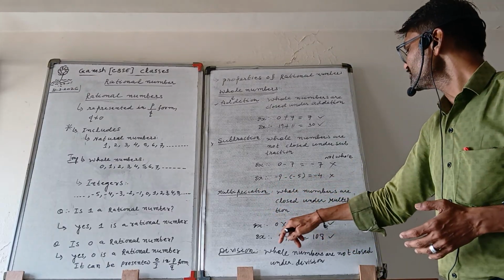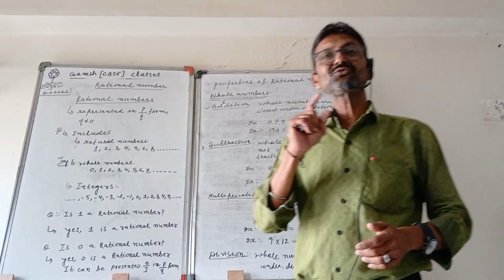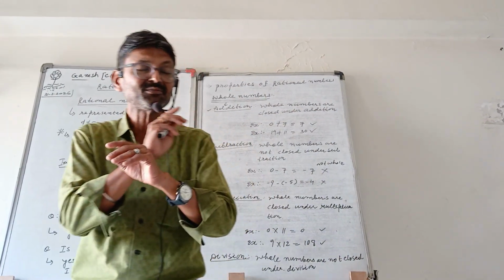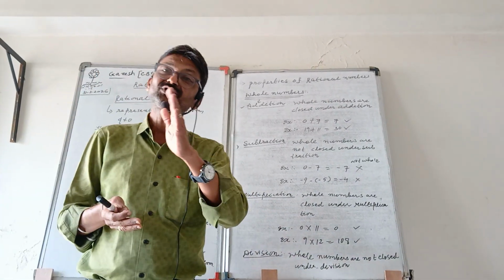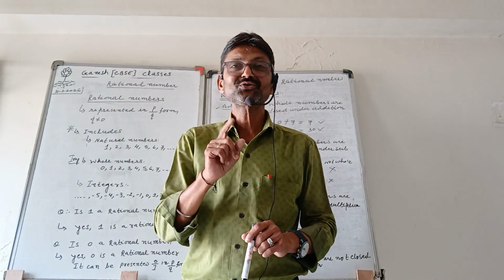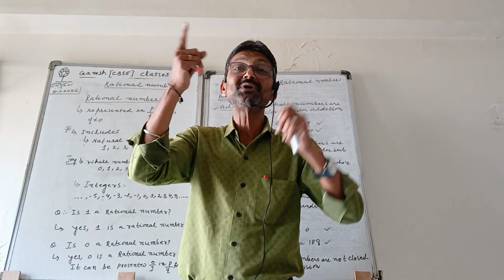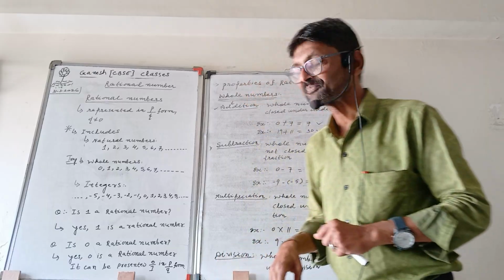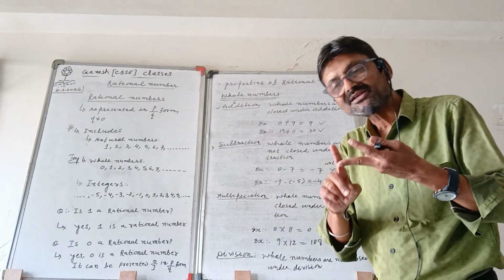0 into 11 is equal to 0, and 0 is very powerful, beta. So never try to win in multiplication with 0. Even if you bring 1000, you know what it will do: 0 multiplied by anything makes it not hero but 0. So take care of that. Say 9 into 12 is 108. So that is the multiplication property.